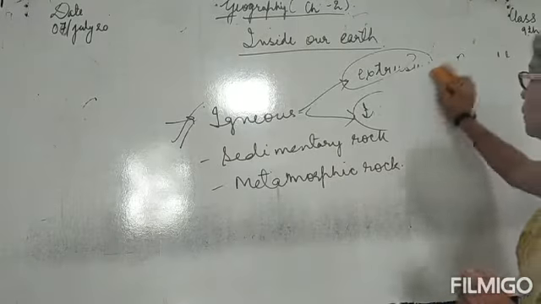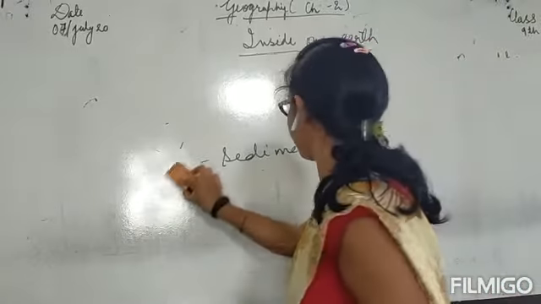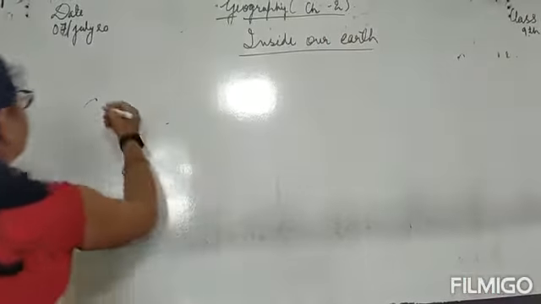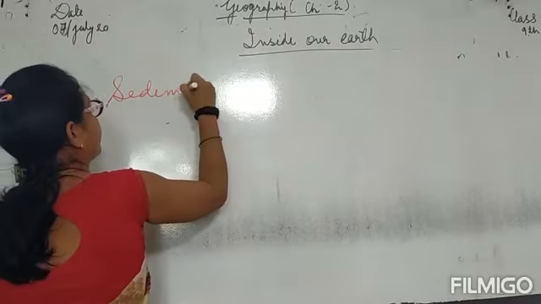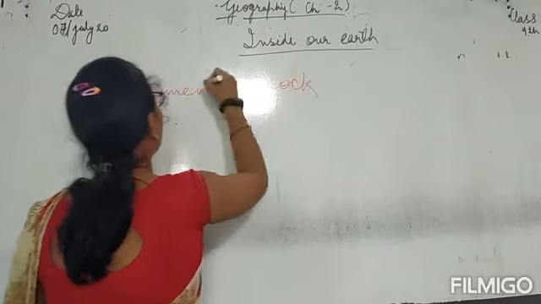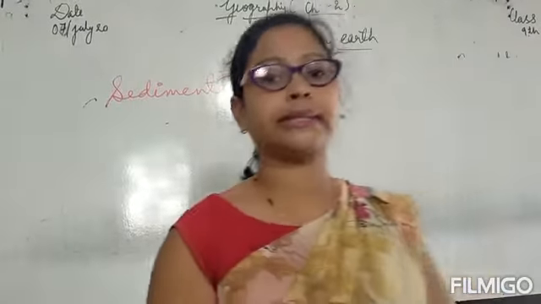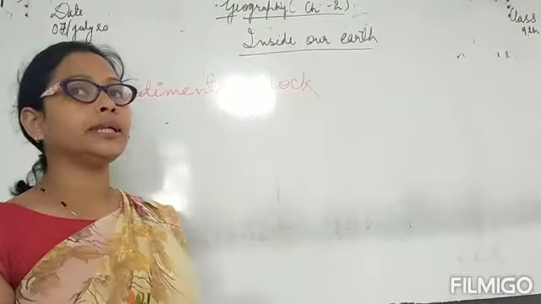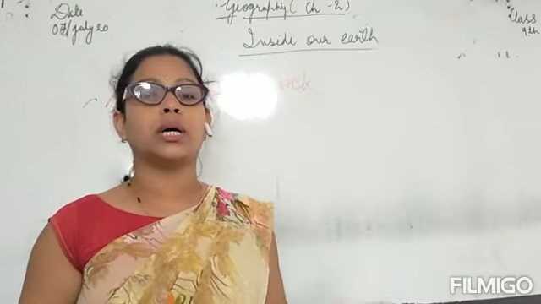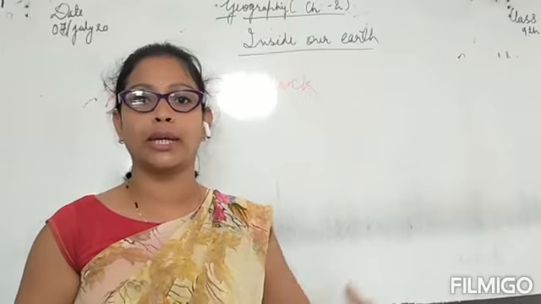So class, now let's discuss sedimentary rocks. Okay, what happens sometimes, these igneous rocks are huge, but over time they are converted into small pieces due to wind, water, heat, breaking down or rolling down.